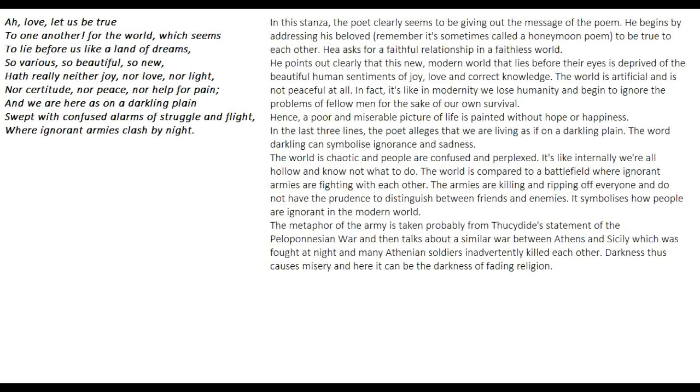He points out clearly that this new modern world that lies before us, before their eyes, is deprived of the beautiful human sentiments of joy, love, and correct knowledge. The world is artificial and is not peaceful at all. So there is no peace in this modern world. In fact, in modernity we lose humanity and begin to ignore the problems of fellow men for the sake of our own survival. We are becoming more and more selfish. So all of this is being told in this paragraph.